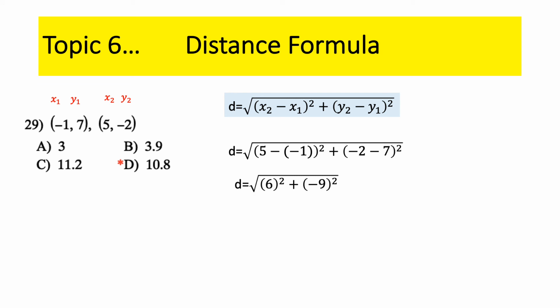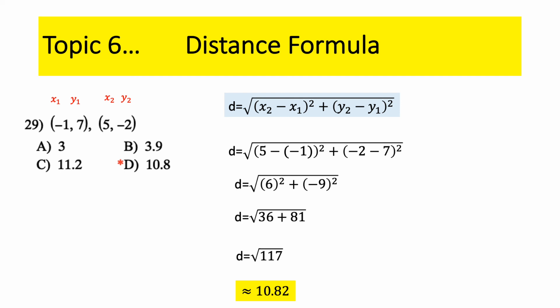Can't take the square root of a negative number, but I can square a negative number. 6 squared is 36. -9 times -9 is 81. So I get a positive. 36 and 81 is 117. Grab your calculators, take the square root of 117, and you get about 10.82. Notice the answer says 10.8, and you're good to go.